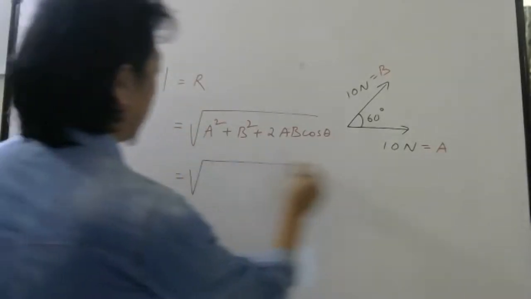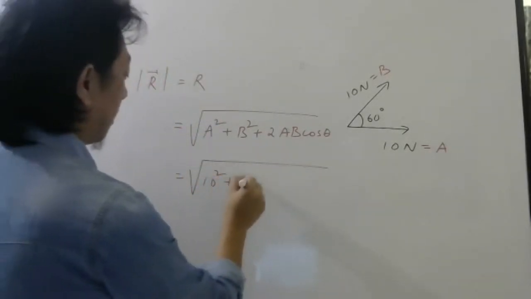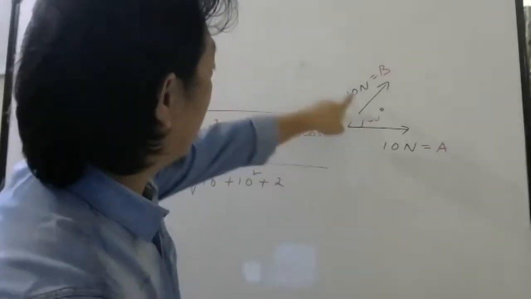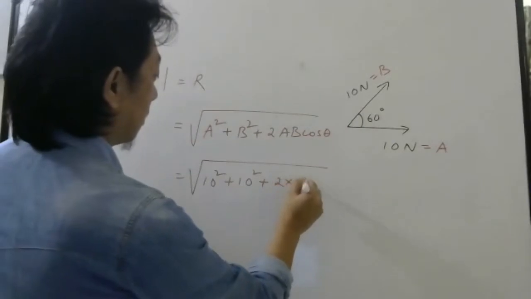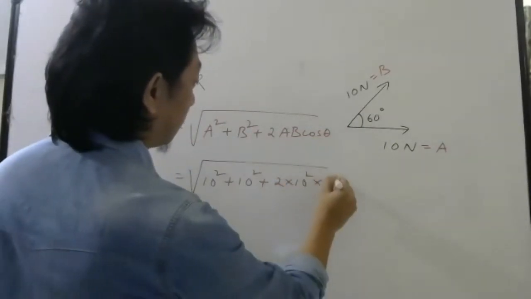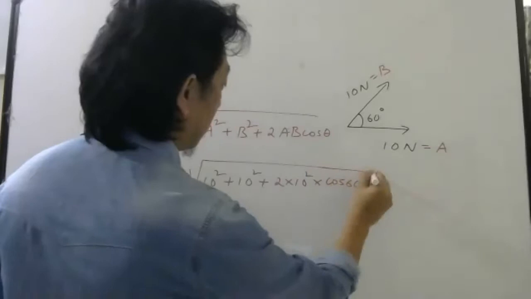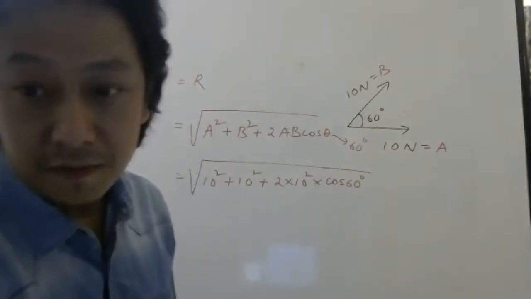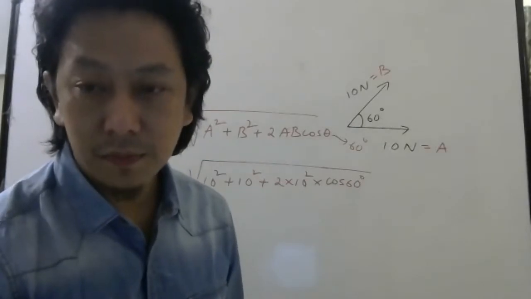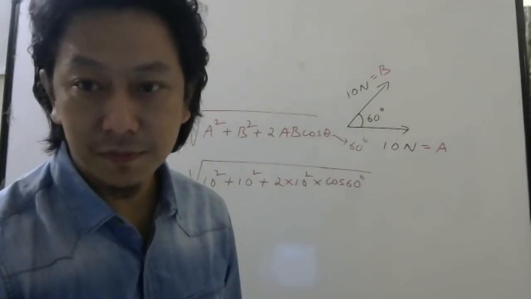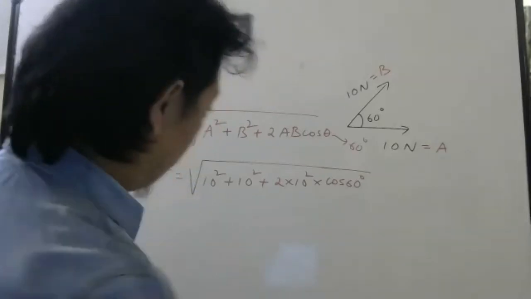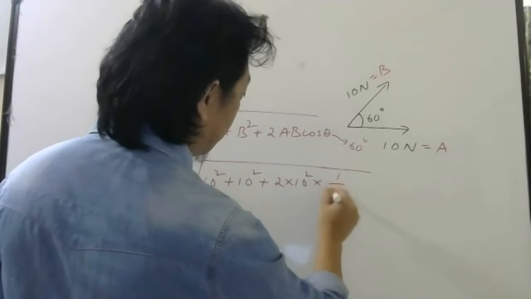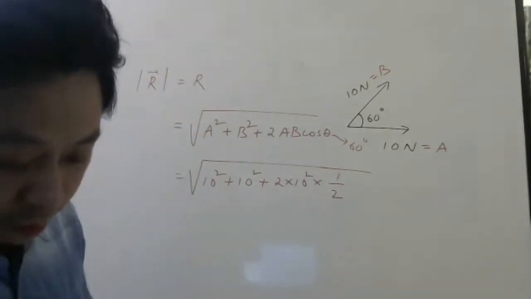So here it will be 10 square plus 10 square plus 2. A and B both are 10, 10. So it will be 10 square cos 60. Theta is 60 degree. What is cos 60? Cos 60 is how much? Half. So in place of cos 60 here, let me write half. Okay, so what will happen? 2 and 2 will cancel.